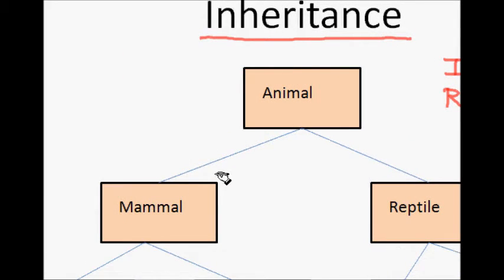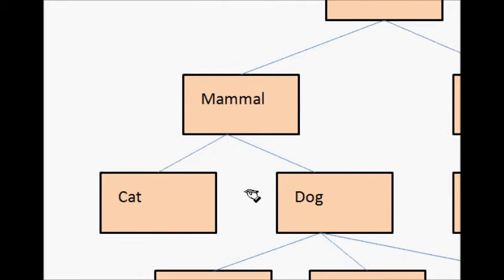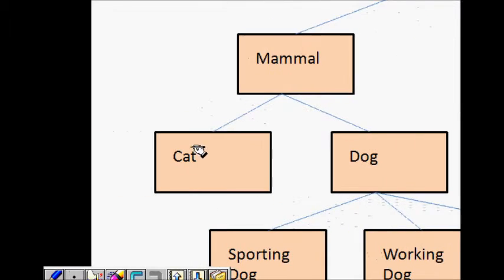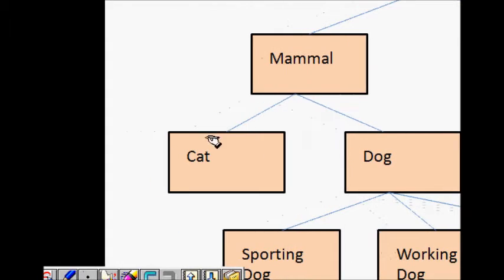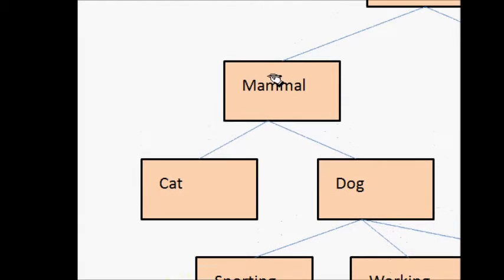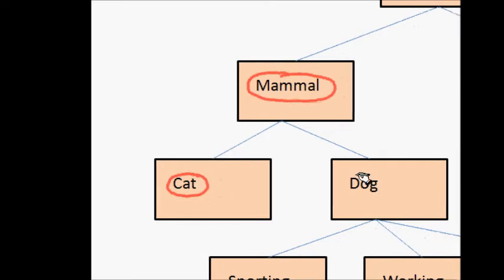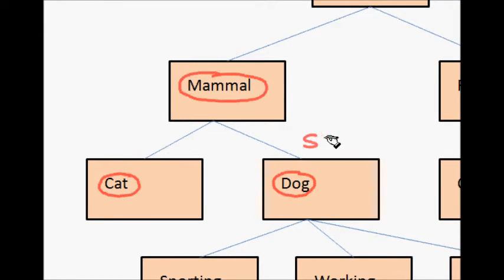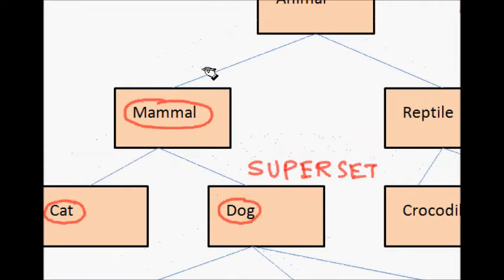Then we can also say that cat and dog are derived from the mammal class. Cat is also a mammal and dog is also a mammal, but they have some specialized features. Both have features common to both of them that come under mammal, but cat mews and dog barks, so that is different. Something extra is added. So this is a superset of your base class mammal.